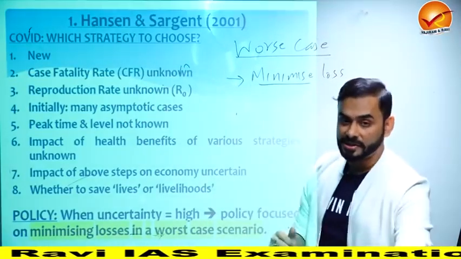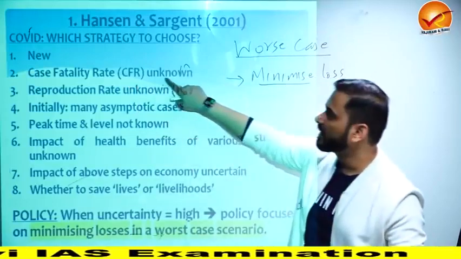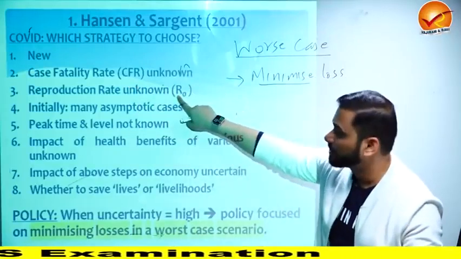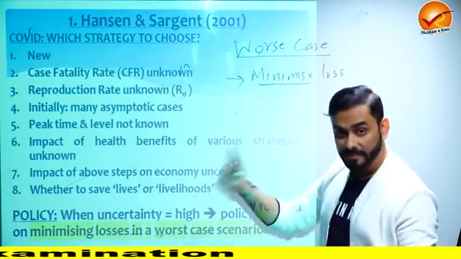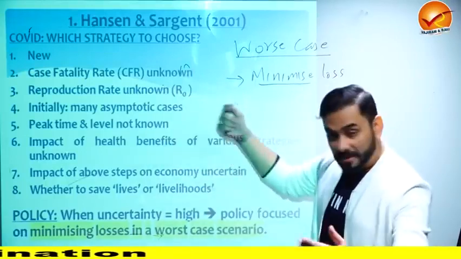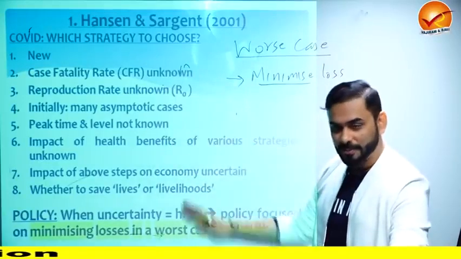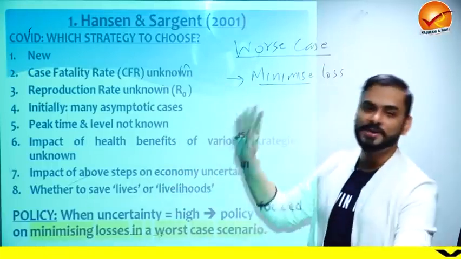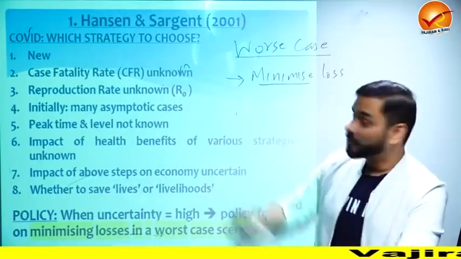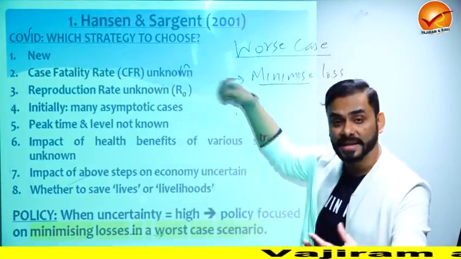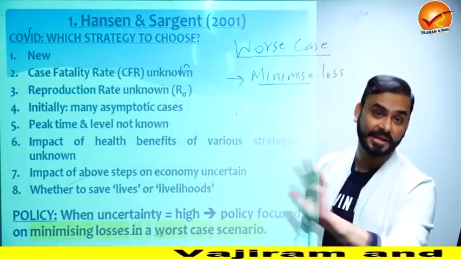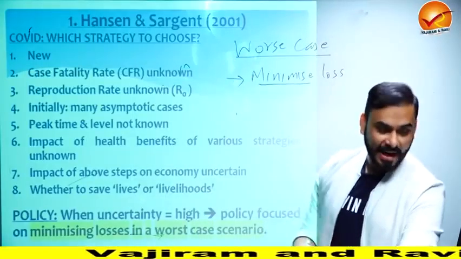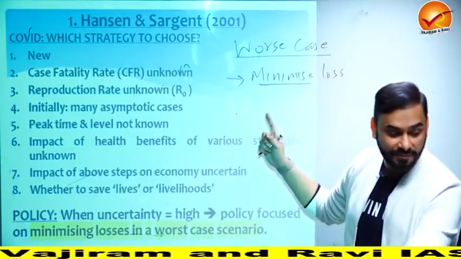If you apply their research, it fits. The COVID is a new problem. We don't know the case fatality rate. We don't know the reproduction rate. Remember, I told you all these things when we began the lecture. Peak time not known, impact not known, policy not known, nothing is known. So they are saying that when you face an uncertain problem about which nothing is known, then where should the policy focus?